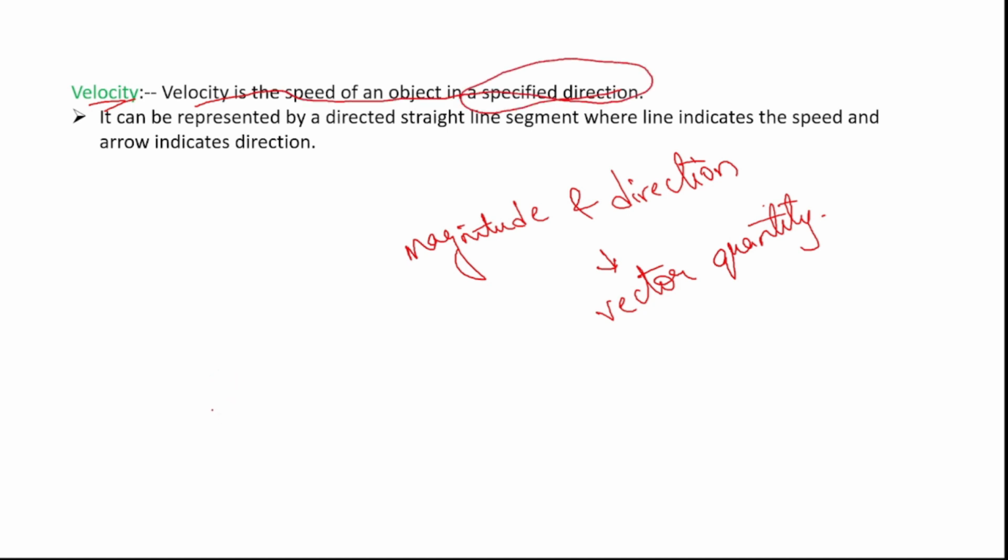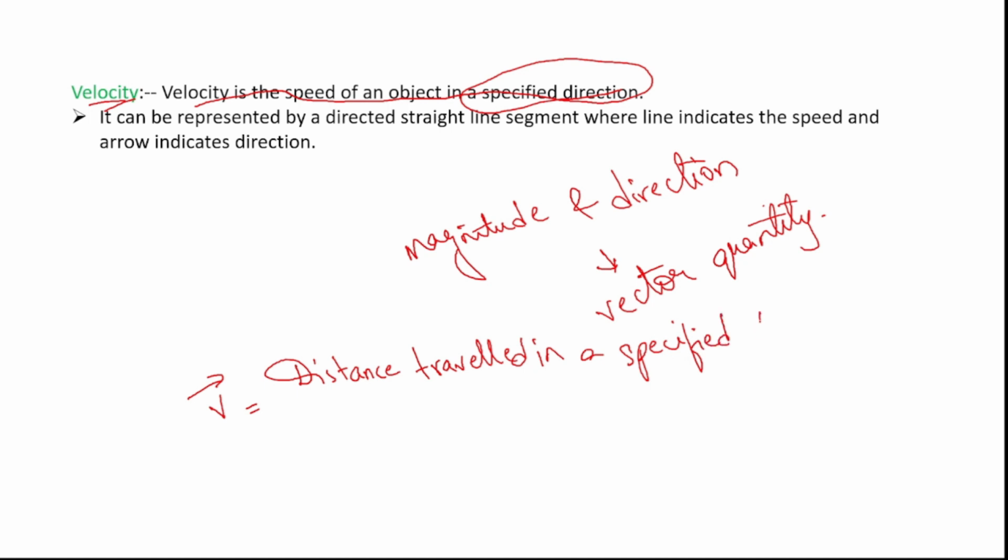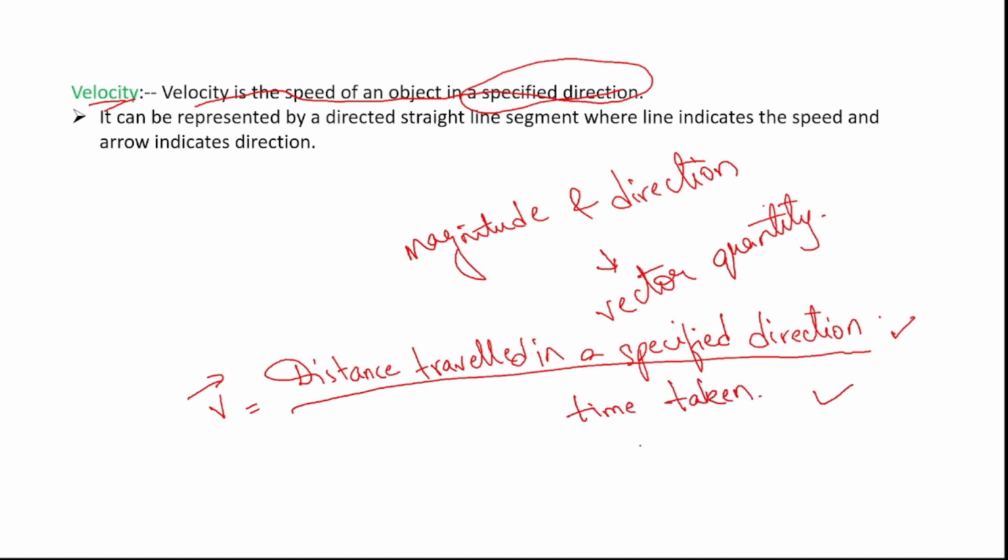So how will we calculate the velocity? Velocity equals distance traveled in a specified direction by time taken. Okay, so now what are the units of this velocity? It is meter per second. Okay, and this velocity is a vector quantity which gives both magnitude and direction.